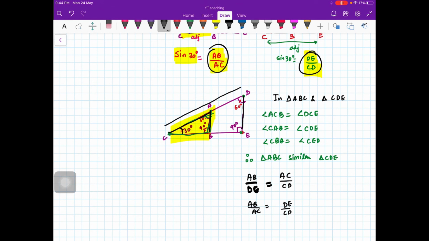So no matter what the size of your triangle is, if the angles are the same, then you will get the same ratio. It means that sine 30 degrees remains the same. If you calculate from here or from here, you will get the same answer. Because these triangles are similar, if you make the size bigger but the angles remain the same, the side ratios will be the same, and you have defined sine, cos, tan, everything as ratios. So they will be the same.